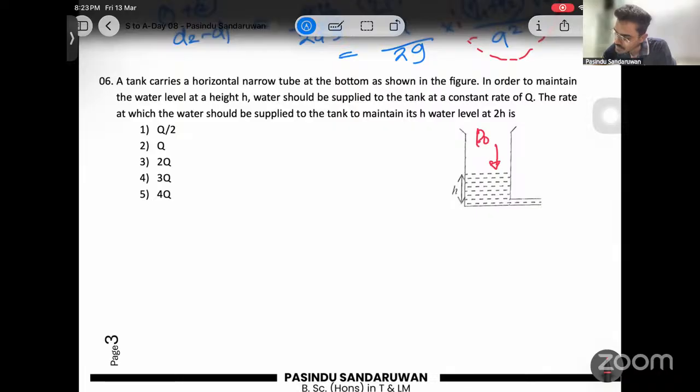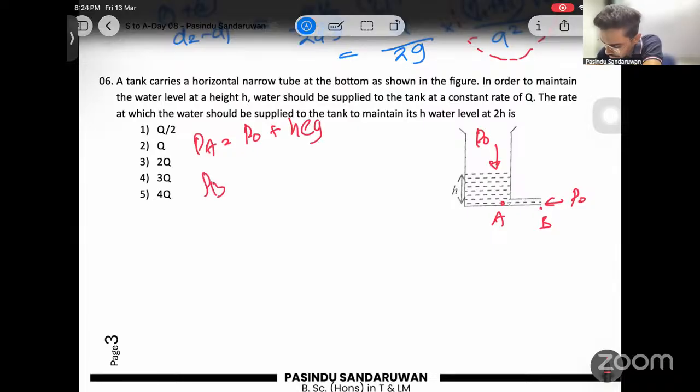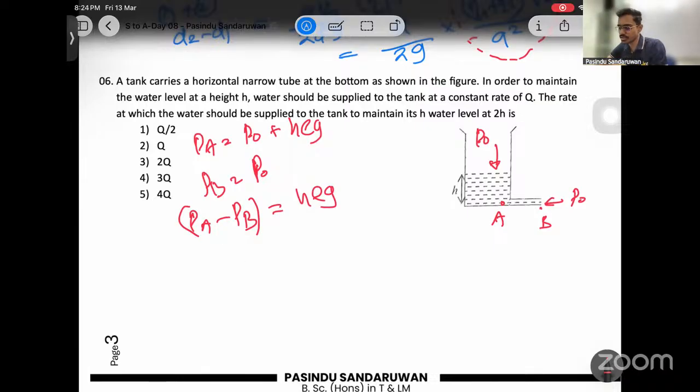This is open to atmosphere P naught. This is also open to atmosphere P naught, right? Now, if I need to write the pressure difference here, say A and B, then PA can be written as P naught plus H rho G, and PB is P naught, open to atmosphere. Now the pressure difference here is PA minus PB. That is exactly H rho G. So pressure difference is written as H rho G.